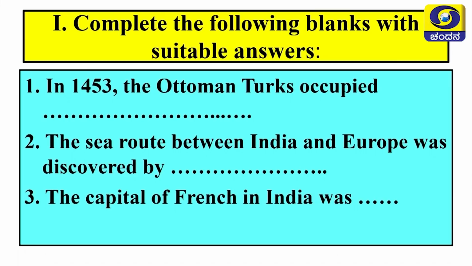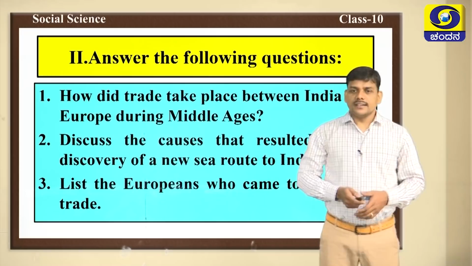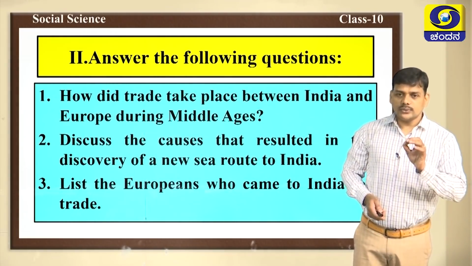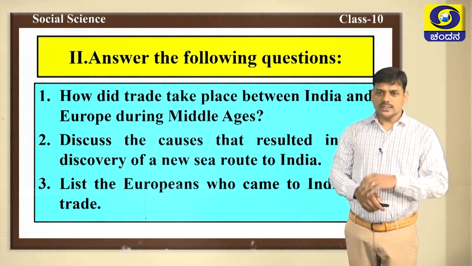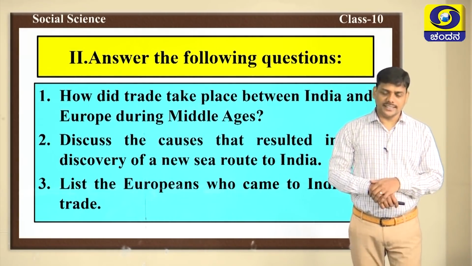Let's move to second main. Answer the following questions. How did trade take place between India and Europe during the Middle Ages? Discuss the causes that resulted in the discovery of a new sea route to India. List the Europeans who came to India for trade. Dear students, you have to write the answer for all these questions. After writing the answer, you have to show it to your teachers.